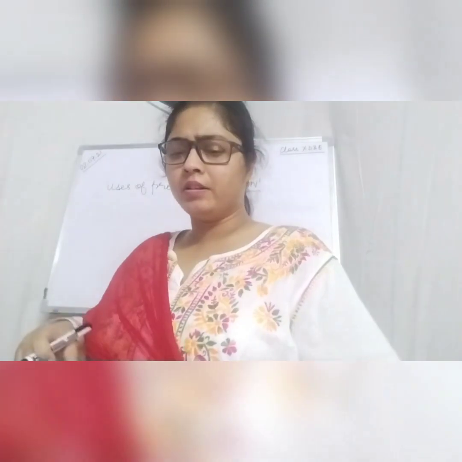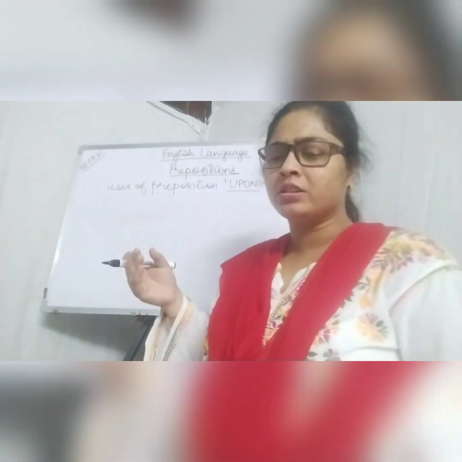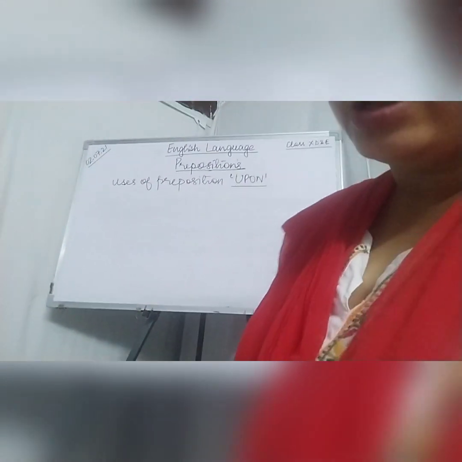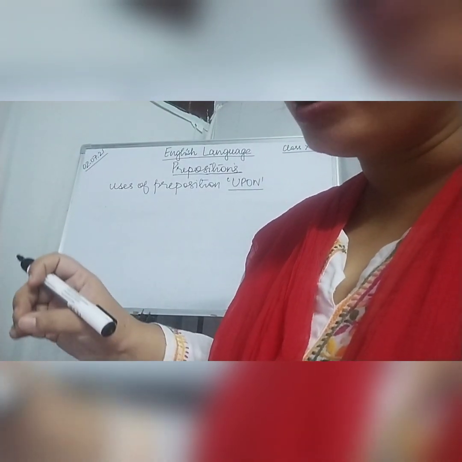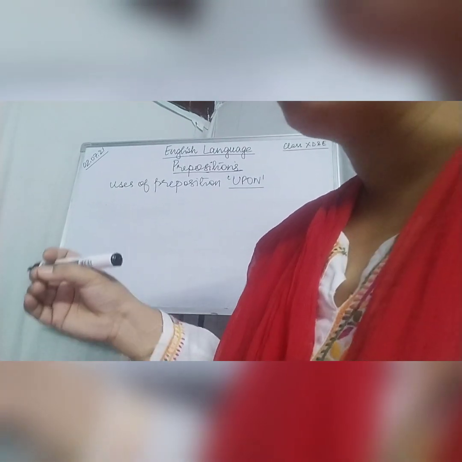Now we are going to talk about preposition onto. We had already talked about preposition onto, but sometimes in place of onto we also use preposition upon. When any object becomes stationary after being in motion, then we always prefer onto.